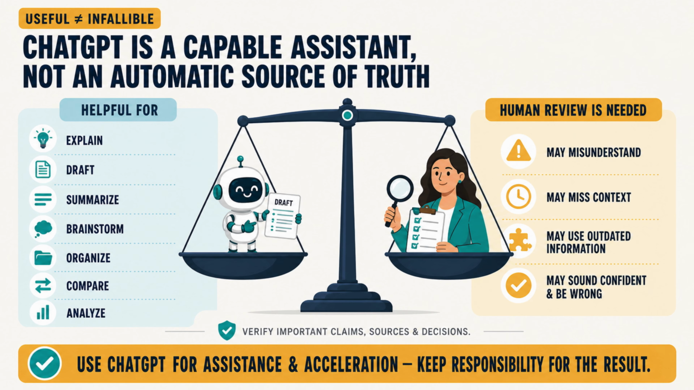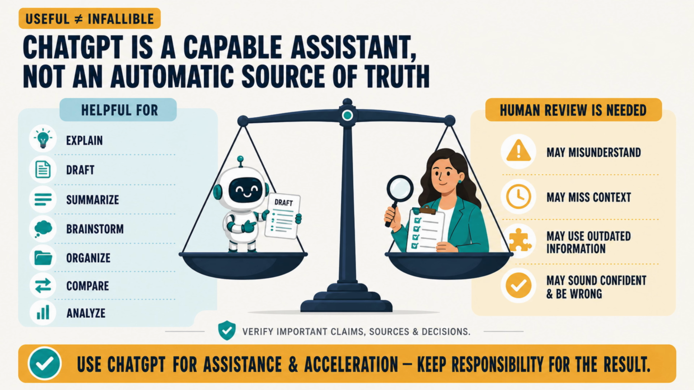ChatGPT is a capable assistant, not an automatic source of truth. It can explain, draft, summarize, brainstorm, organize, compare, and analyze. These strengths make it useful for creating a first draft or turning an unclear idea into something easier to examine. But useful does not mean infallible.